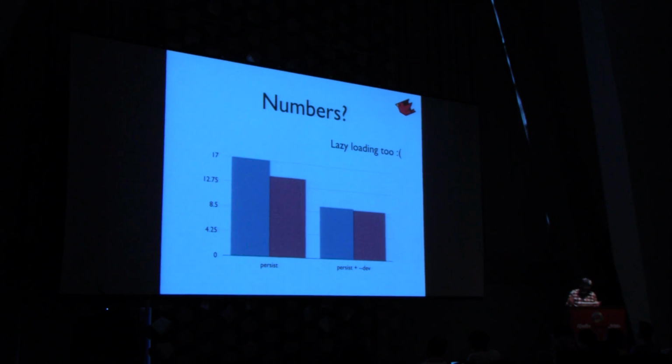But the problem here is that if you're doing development time activities with JRuby, you should be passing --dev. If you look on the right side, it's barely faster. So it made this feature not worth it. It's even worse in that we were doing lazy loading. So we'd go and load the entire file. We'd register the methods, but we wouldn't process any of the method bodies. And when you load Rails console, maybe only 20% of the methods are actually executed. So 80% of it wasn't actually getting loaded.